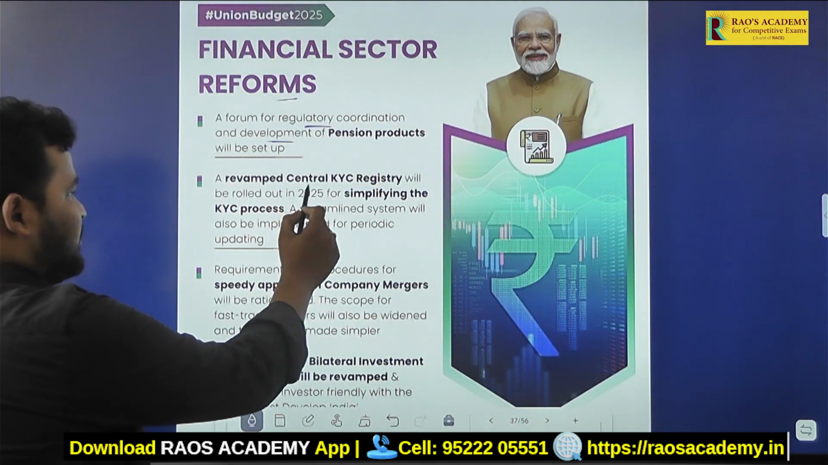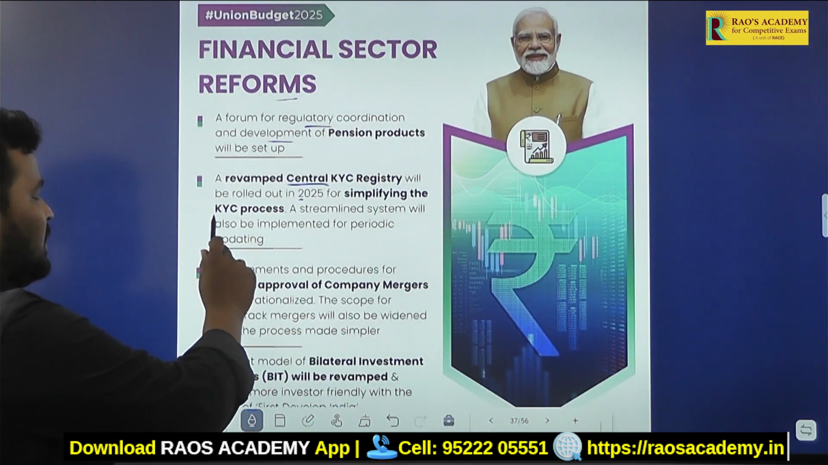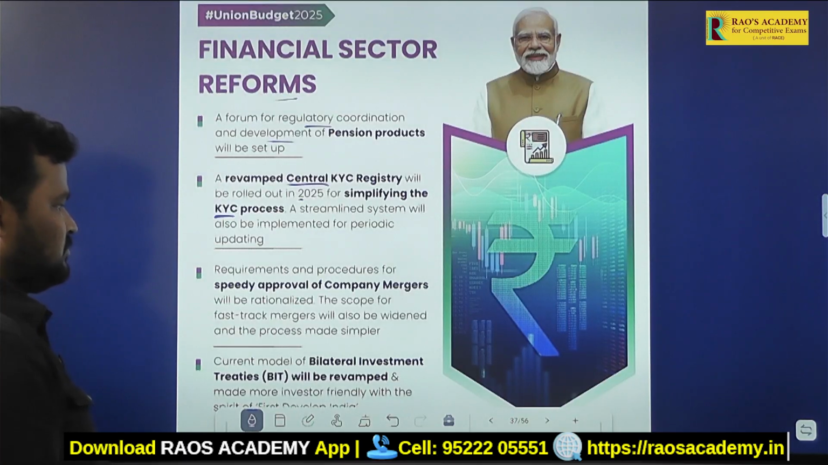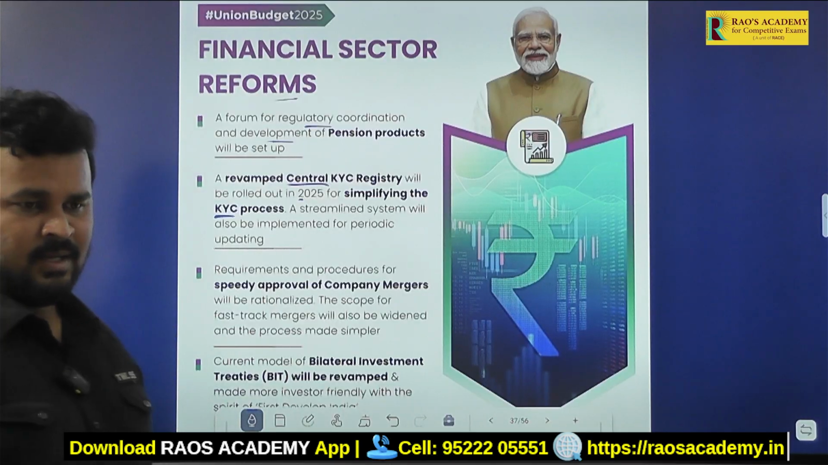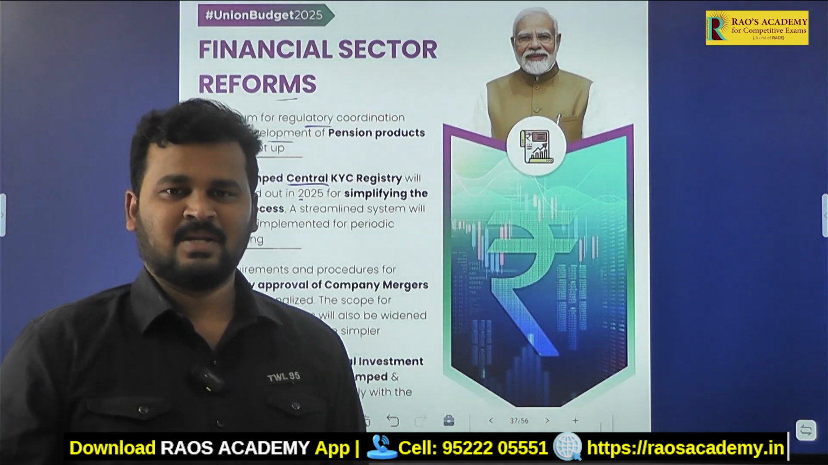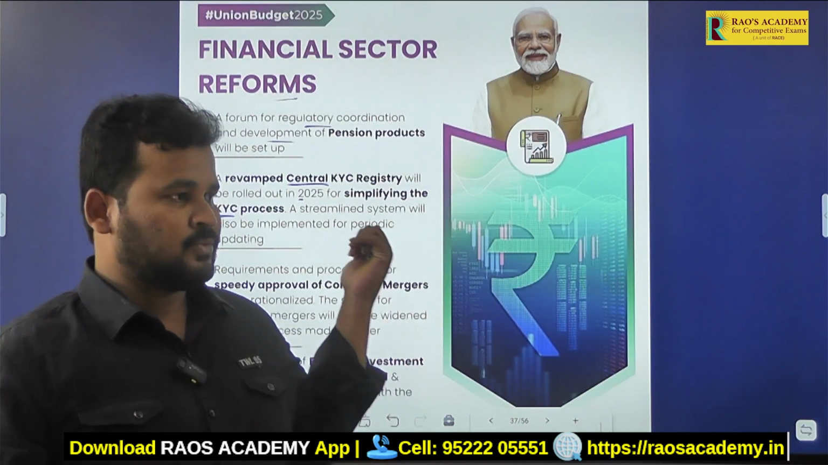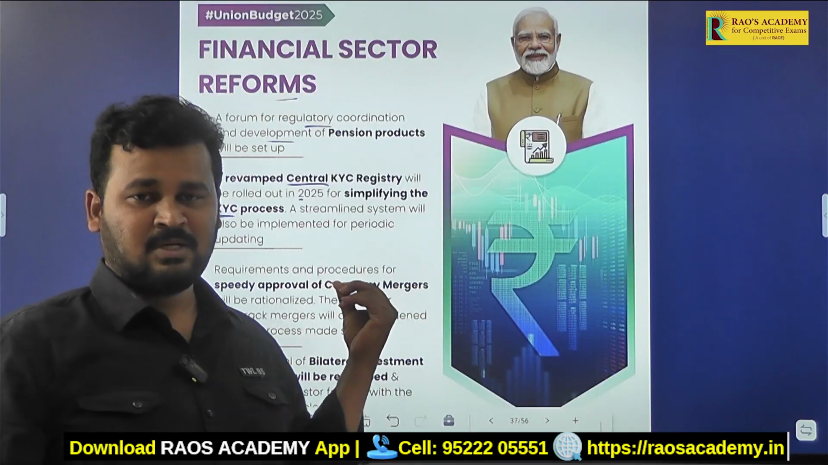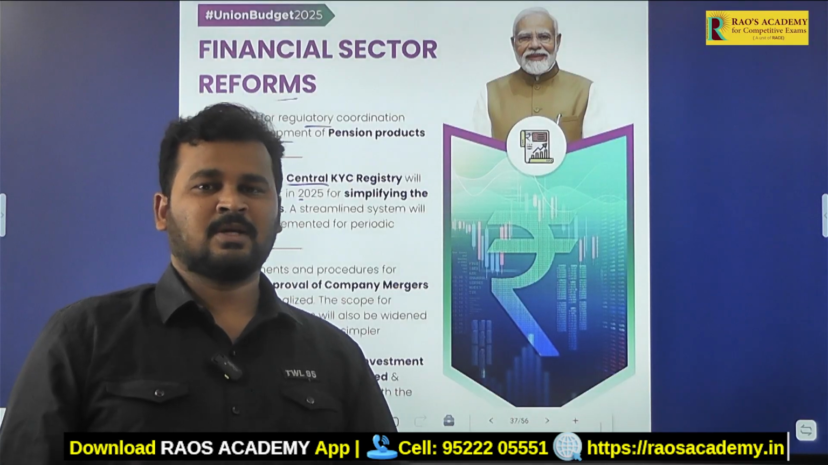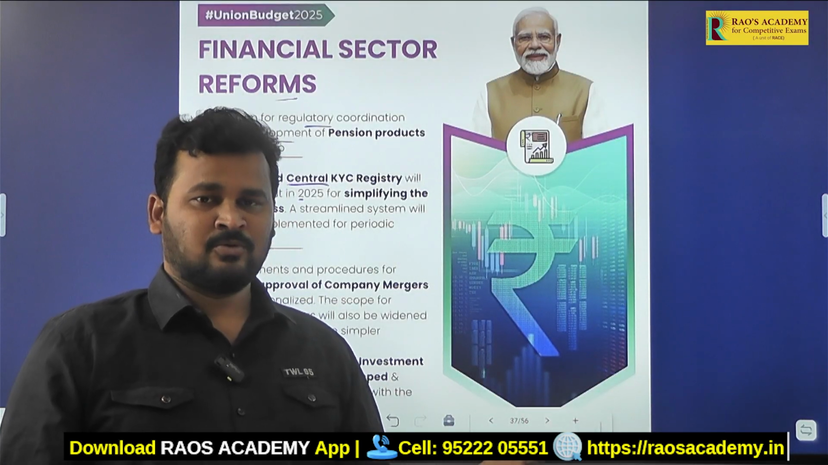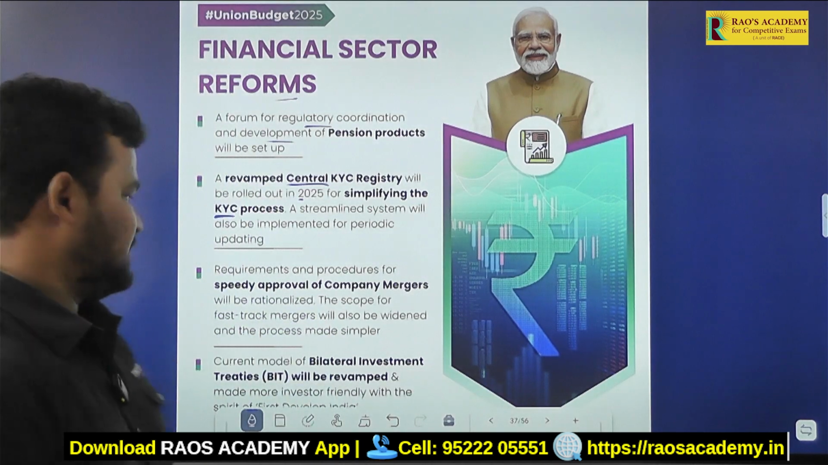Then after that, a revamped central KYC registry will be rolled out in 2025 for simplifying the KYC process. Clear? What is that? KYC means know your customer, meaning we have to give our identity details. So through this central KYC registry, the government of India will bring simpler norms so that we can easily do the registration and get our KYC done very easily. Okay, that is the thing.